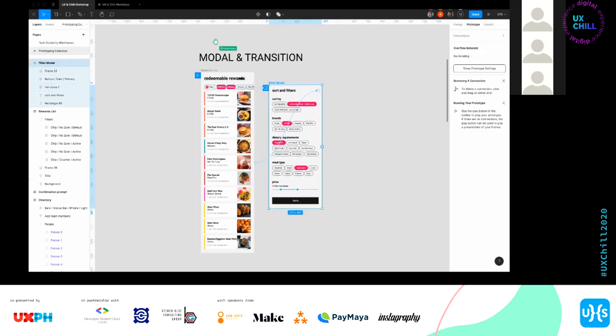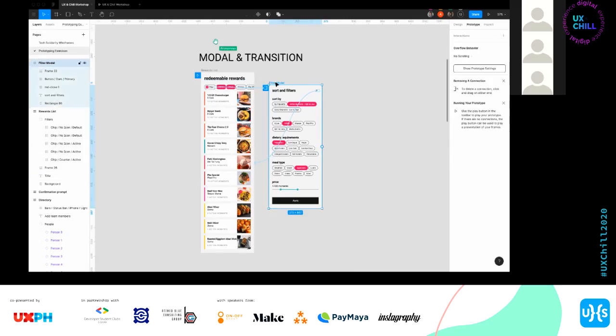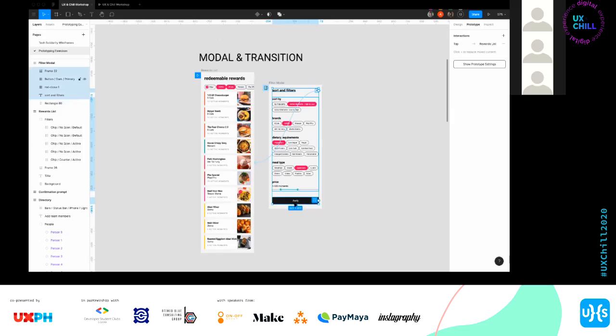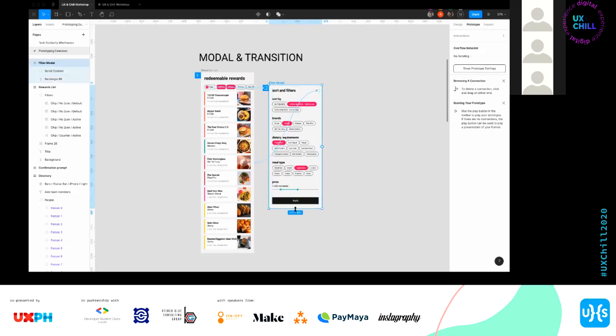Ganyan. So parang dito siya sa taas, sa baba nito. So what we want to do right now is to make a frame kung saan mag-scroll yung content. So yung gagawin mo doon is you're going to put all the scrollable stuff. So ginroup ko siya lahat. I'll group it and just name it scroll content. Yan. Okay, and then tong si filter modal, I'm going to lessen the height.